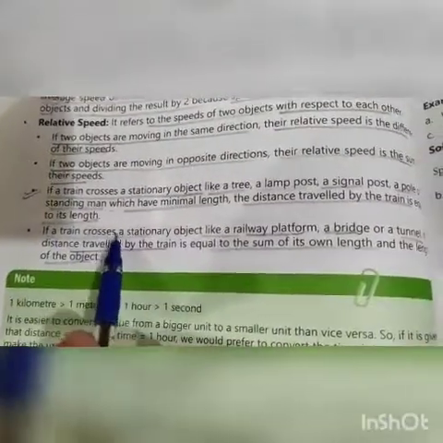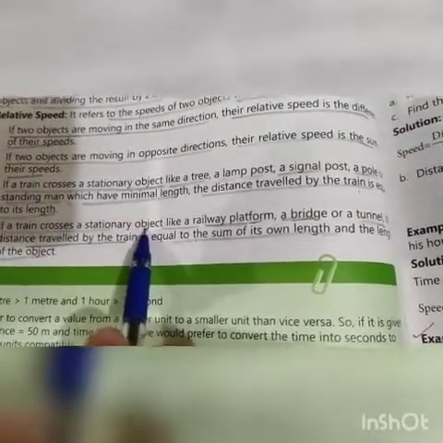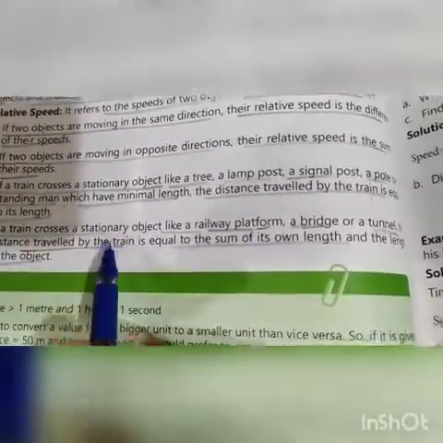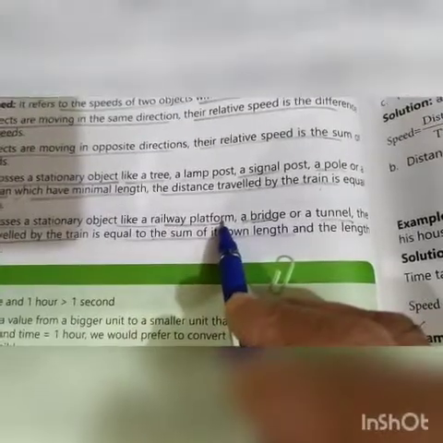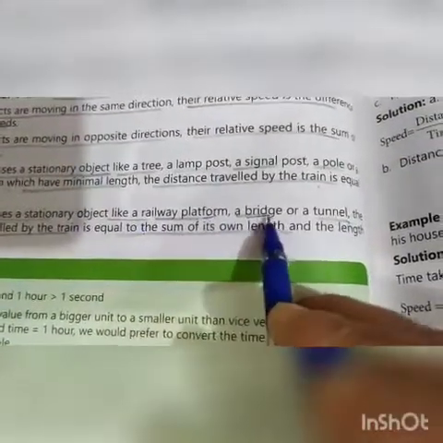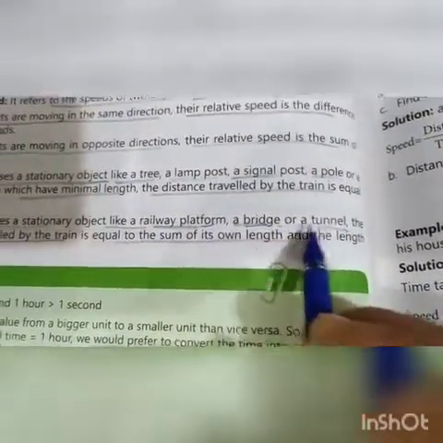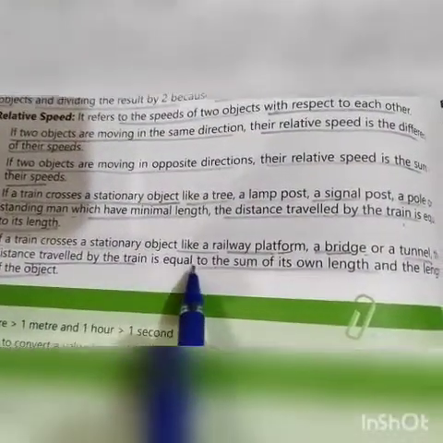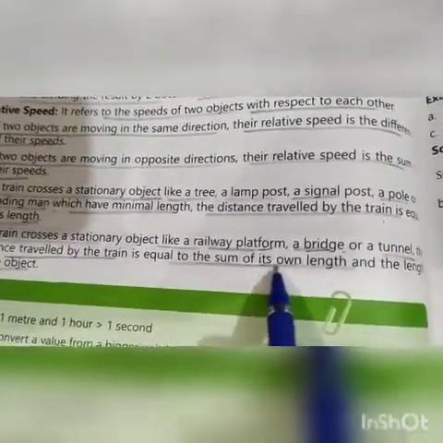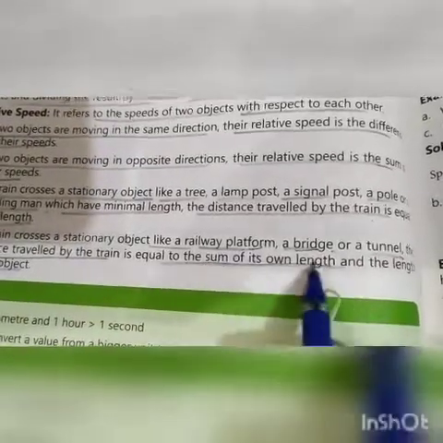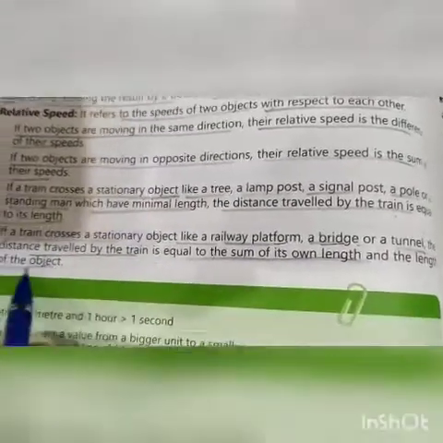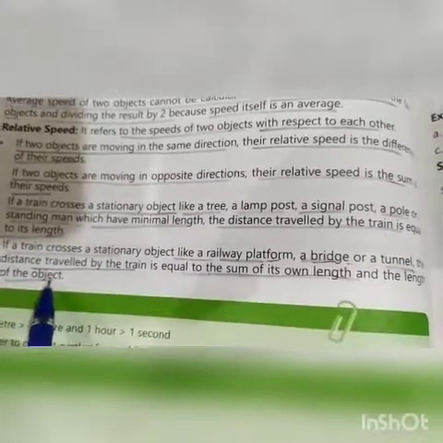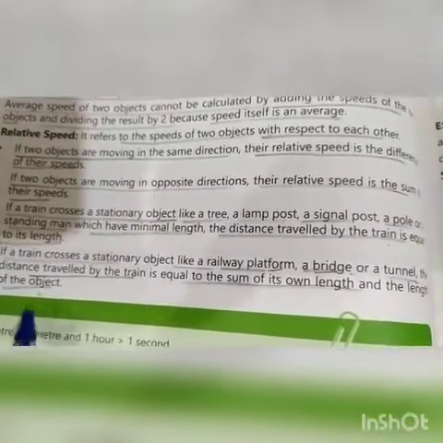If a train crosses a stationary object, meaning an object which cannot move, like a platform, the platform has its length. A bridge also has length, or a tunnel. The distance traveled by the train is equal to the sum of its own length, the length of the train, and the length of the object. Object means whether it has to cross a platform or a bridge or a tunnel.